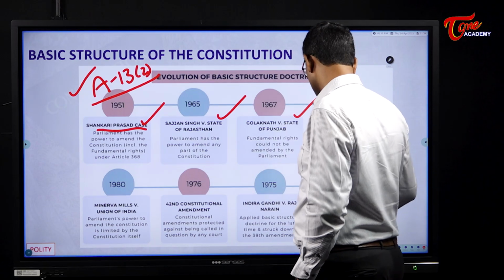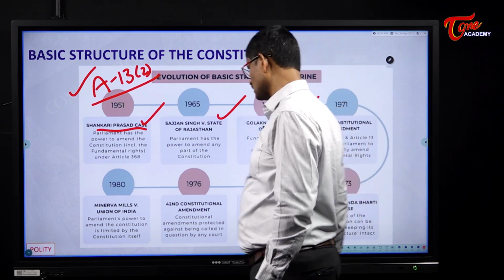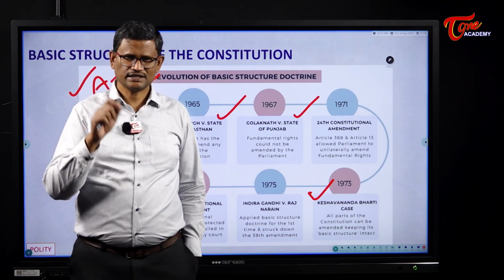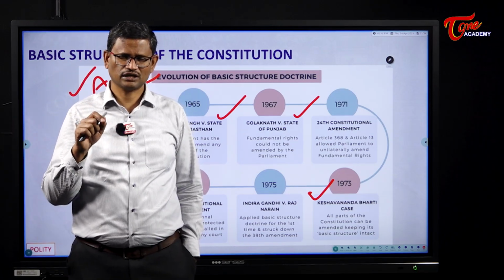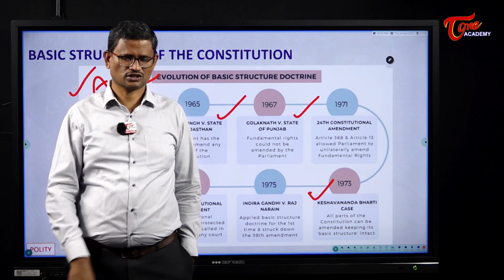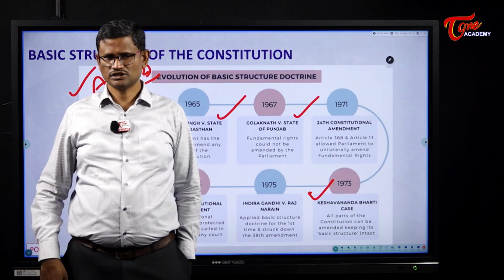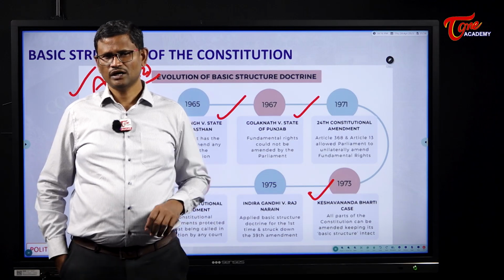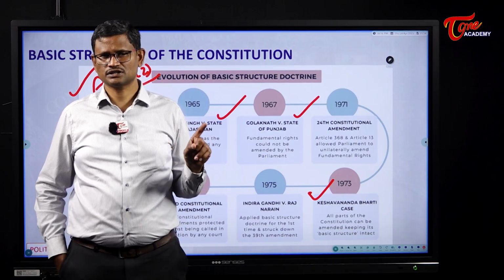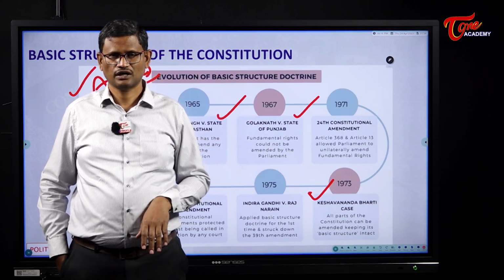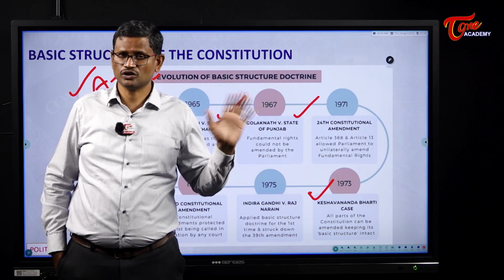And to overcome the judgment of the Supreme Court in the Keshwananda Bharati case, again Parliament brought in the 42nd Amendment. The 42nd Amendment to the Indian Constitution said that there is nothing like a basic structure doctrine which can put limitations on the power of the Indian Parliament. So this amendment said, Parliament has the power under Article 368 to amend any provision of the Indian Constitution, including the basic features. And such an amendment cannot be questioned in any court of law.